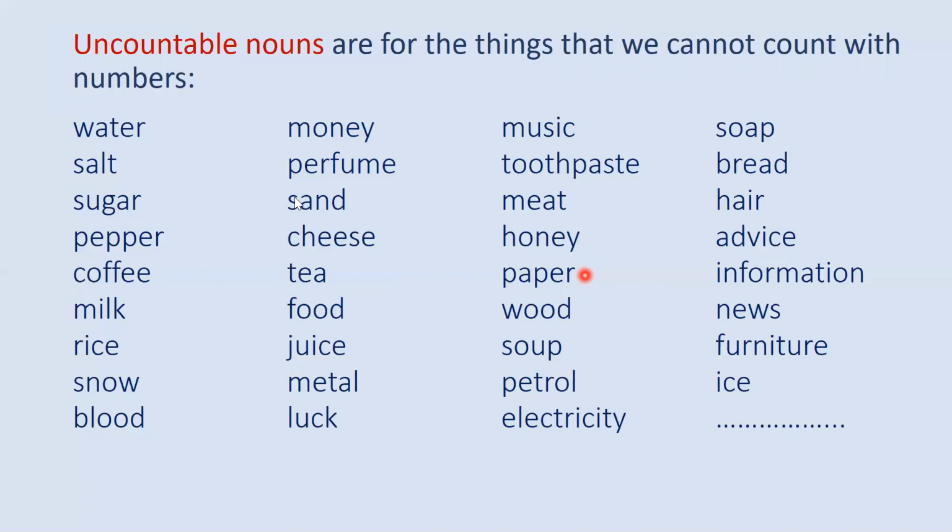Okay, now let's learn to read these words together. Water, salt, sugar, pepper, coffee, milk, rice, snow, blood, money, perfume, sand, cheese, tea, food, juice, metal, luck, music, toothpaste, meat, honey, pepper, wood, soup, petrol, electricity, soap, bread, hair, advice, information, news, furniture, ice.